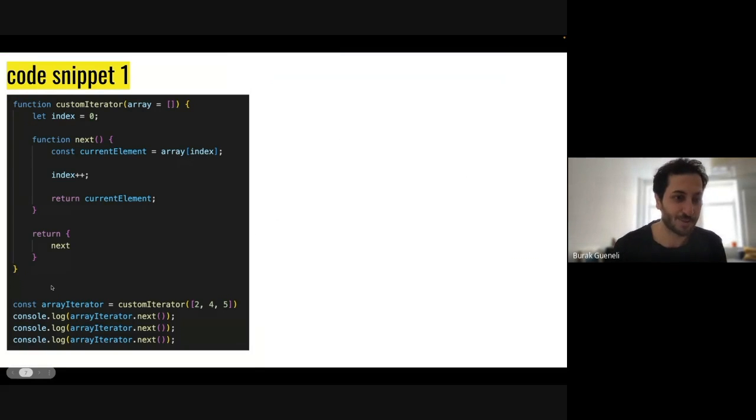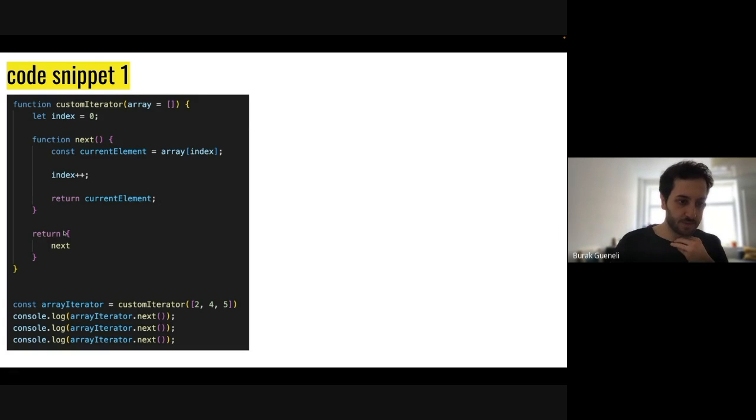Perfect. This is the first code snippet that we are going to use. Let's check it out in a brief way. We have a function which is called custom iterator. It's an example of iterators. This iterator is getting an array. Default value will be an empty array. And we have our index, which is equal to 0 initially. We are defining a function called next. This will calculate the current element, and then it will increase the index. And then it will return the current element.